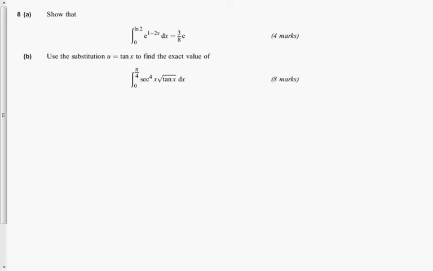This is a Core 3 past paper question using substitution to solve an integration problem. First of all, I will do part A. The integral between the natural log of 2 and 0 of e to the power 1 minus 2x with respect to x. We have to show that it is equal to 3/8 of e.